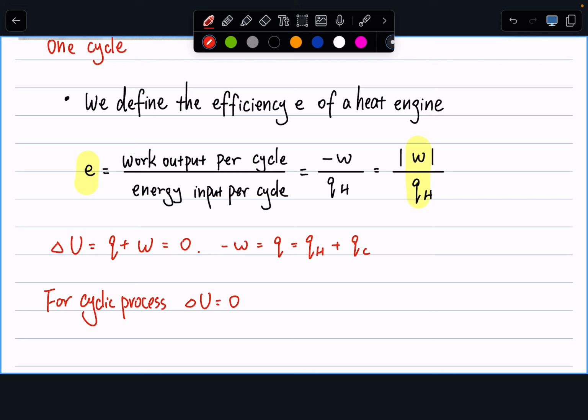And by moving the terms, dividing both sides of this equation by QH, we get negative W over QH equals 1 plus QC over QH.